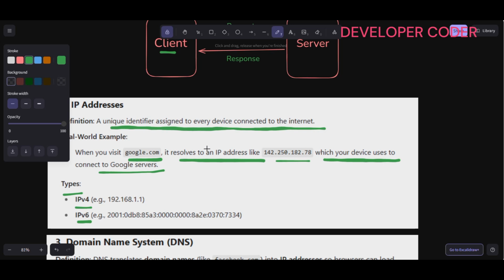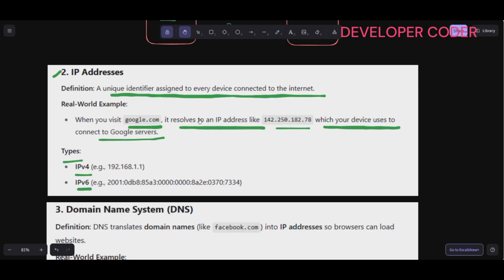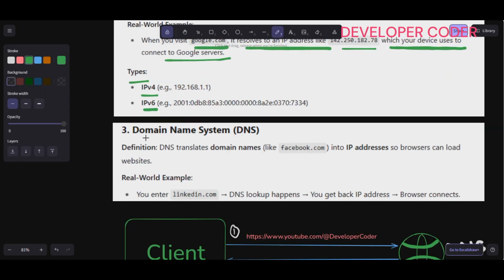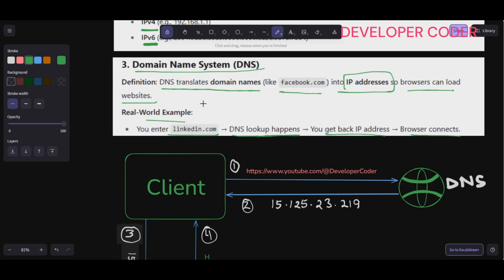After this, let's discuss the Domain Name System. What is the Domain Name System? DNS translates domain names like facebook.com into IP addresses so browsers can load websites. For example, if you enter linkedin.com, a DNS lookup is going to happen, then you get back an IP address, and then the browser is going to connect. Let me show it with an example.